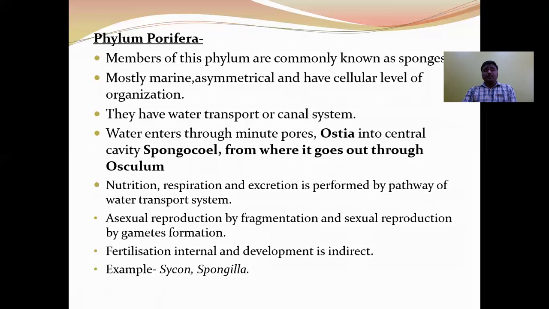And the unique characteristic feature of poriferans is the presence of a water transport system or water canal system, in which water enters through the minute pores, which are called ostia, into the central spongocoel, from where it goes out through a large opening present at the anterior region of the body called the osculum.